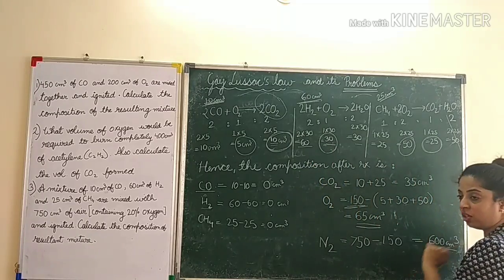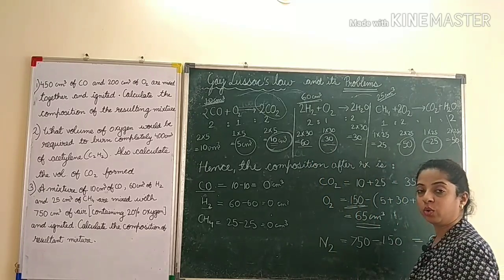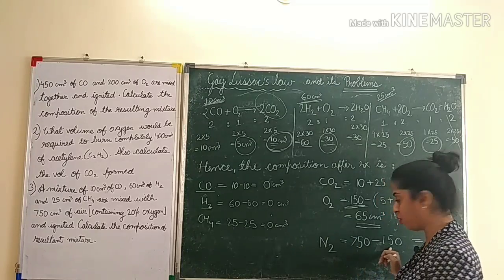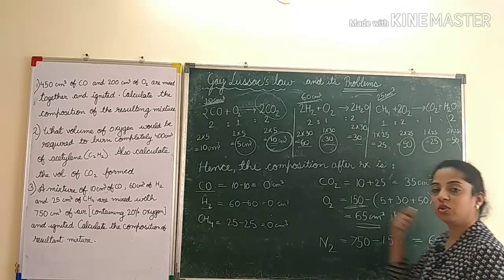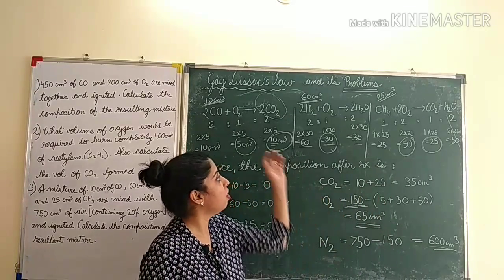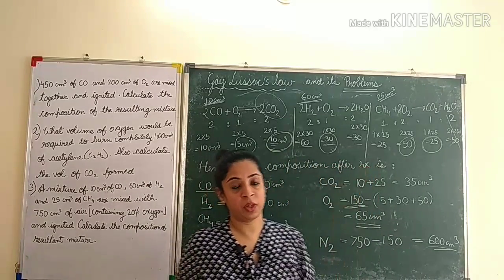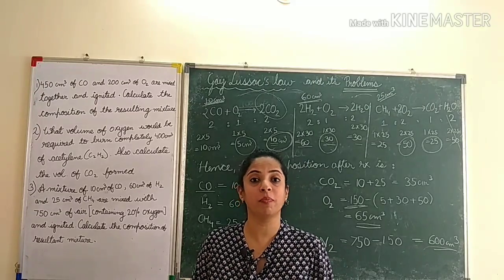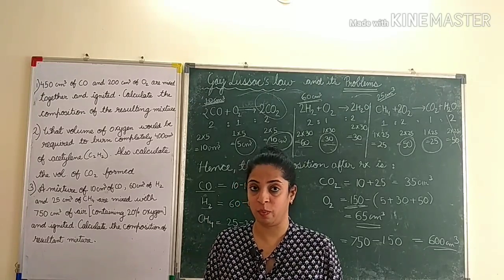Okay, so we get oxygen, then we get nitrogen, total air composition minus oxygen that was used, that is 150 was used, so we calculate 600. So this is how you will solve all the problems of Gay-Lussac's law where a mixture is asked. So I have discussed with you all types of sums that can come from this part, that is Gay-Lussac's law.